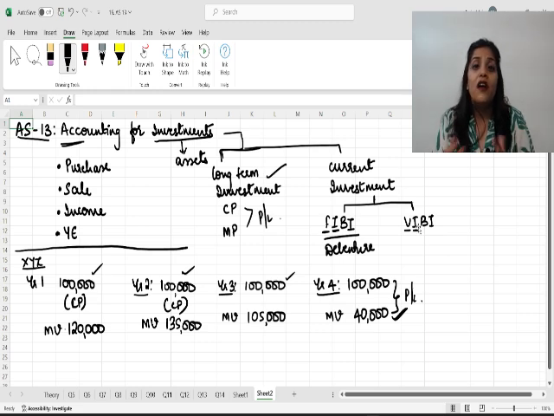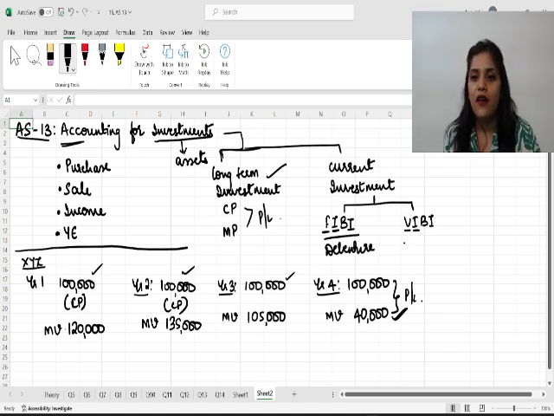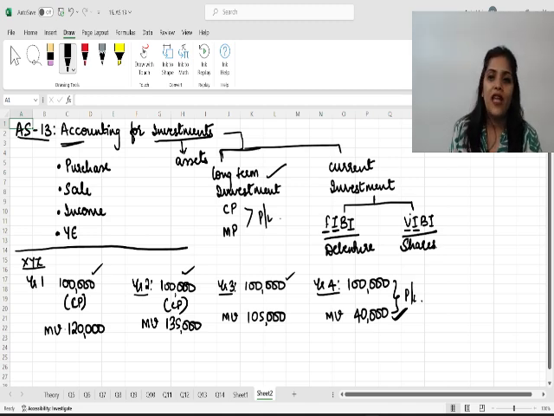Variable income means how much returns we will get is not fixed, it is variable. The best example for variable income is shares. How exactly do we know how much dividend we will get, at what rate, and on what date we will get the dividend? We don't know. It changes annually, correct? So that is why shares are categorized under variable income bearing investment.